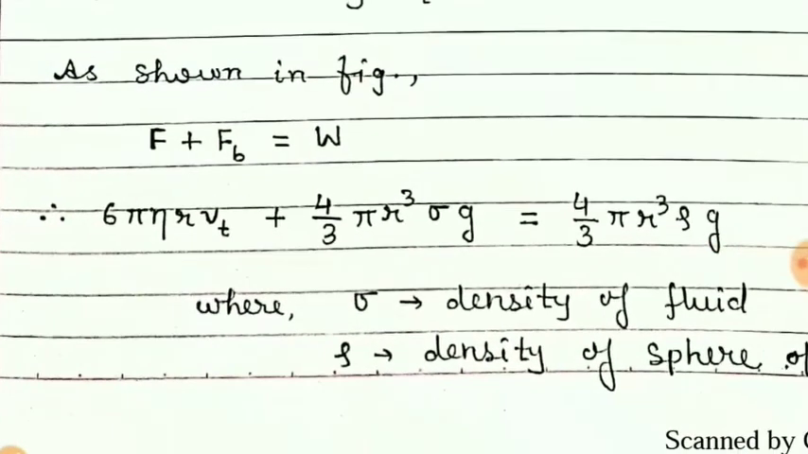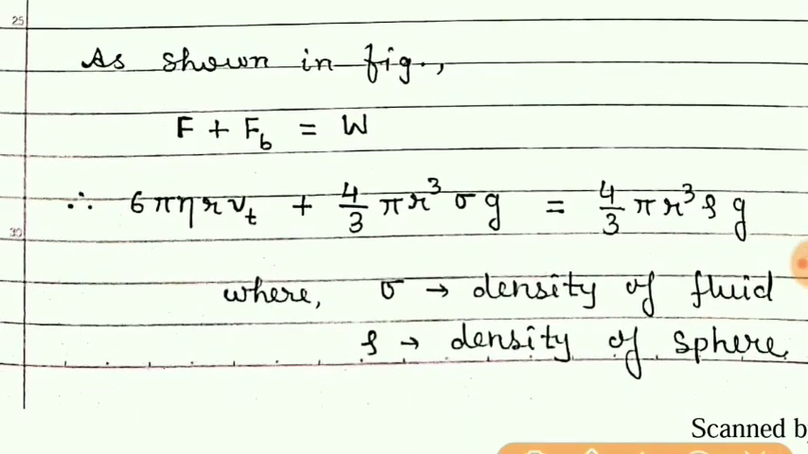Now this viscous force given by Stokes is 6 pi eta r Vt. Here we have taken this Vt because now the velocity is terminal velocity. It is a constant velocity. So we have taken Vt.